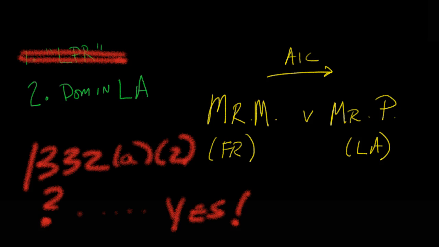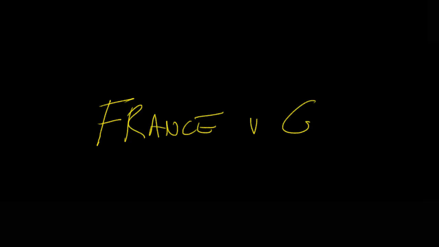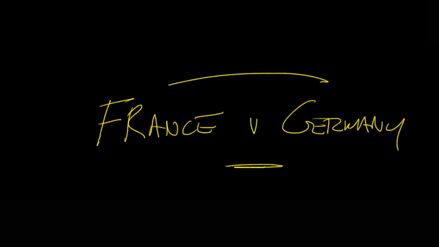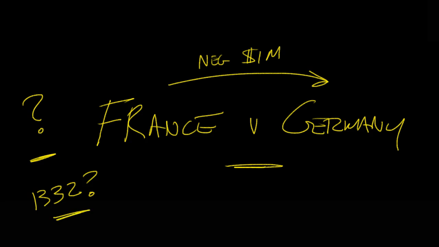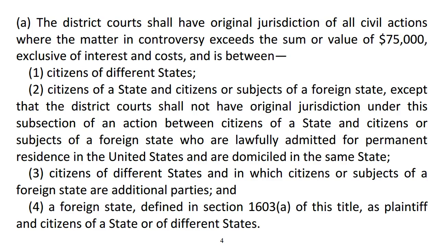Okay. And now I want to try something new. Suppose we have a citizen of France sue a citizen of Germany. And the lawsuit is in federal court for negligence, seeking $1 million. Is there going to be 1332 diversity jurisdiction here? And I think the answer is pretty clearly going to be no.